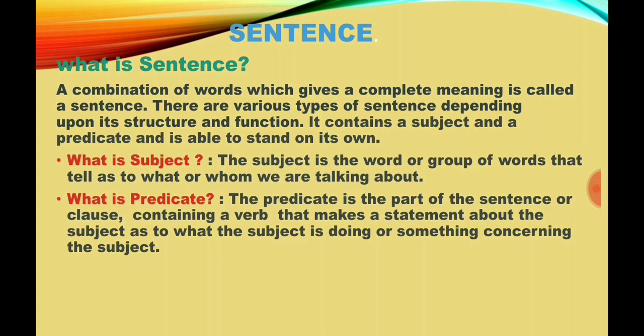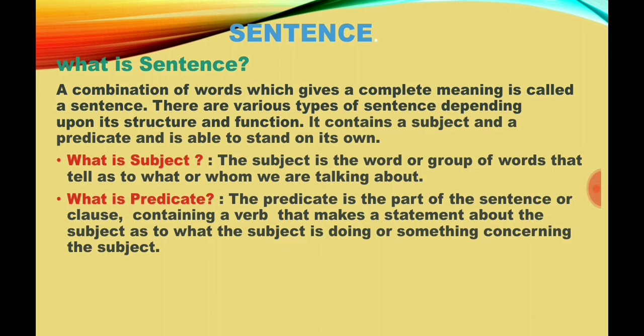Now, what is subject? The subject is the word or group of words that tell us what or whom we are talking about. What is predicate? This is very important.